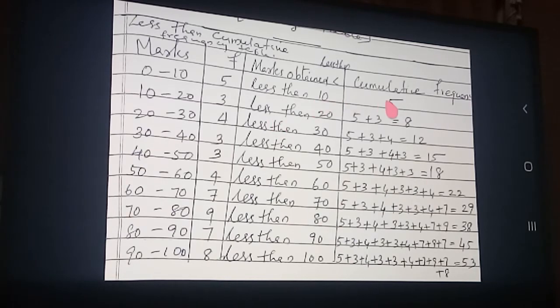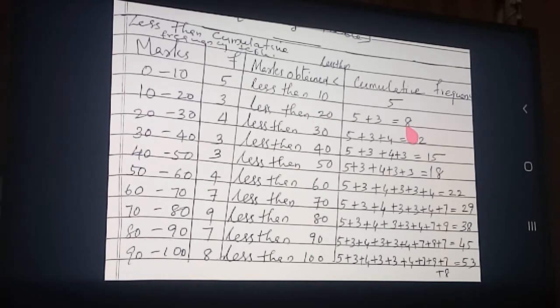Then if I ask in the class, the students who have got less than 20 marks, stand up, then the 0 to 10 students will stand and the 10 to 20 students will also stand. So what is the total frequency? This 5 and this 3 added together, what do you get? 8. I have written it here.